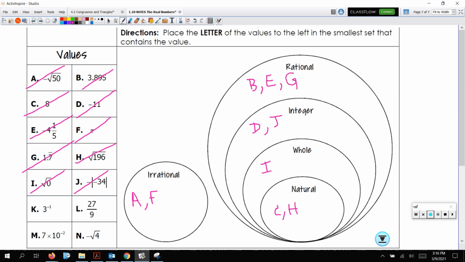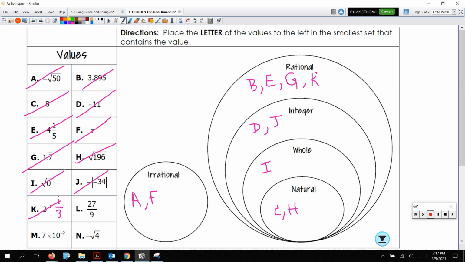All right, remember, negative exponents are not happy. To rewrite them, we simply make them fractions, so 1 over 3. Put that in your fancy little calculator. Remember, fractions are division. 1 divided by 3 is 0.333 repeating. Yes, it's repeating. It's rational. So we're going to put K up here. It's a decimal, but it's a rational one, so that's where we put it.